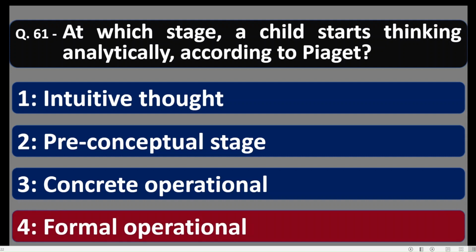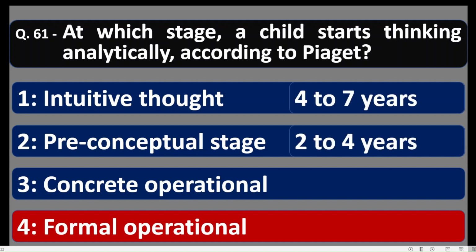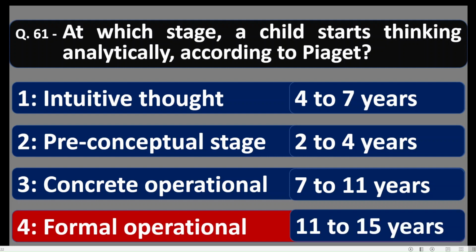At this stage, a child starts thinking analytically. The age group for intuitive thought is 4 to 7 years. Then preconceptual stage is 2 to 4 years. Concrete operational is 7 to 11 years, and formal operational stage is 11 to 15 years of age of the child. Here the stages are not given in sequence, but the age groups of the children are given in terms of the stages of cognitive development.